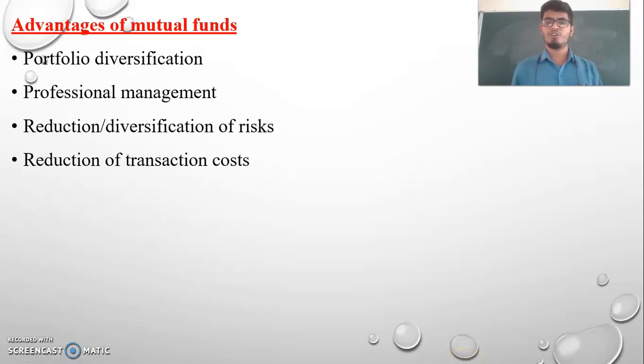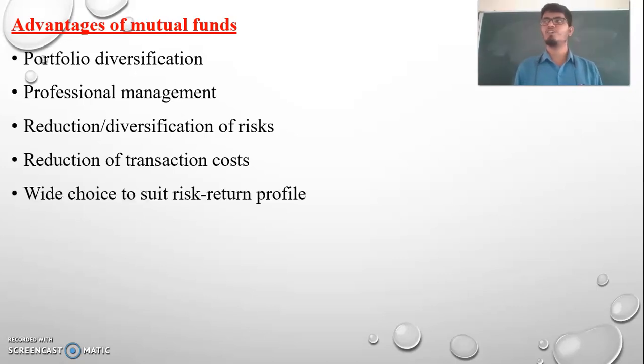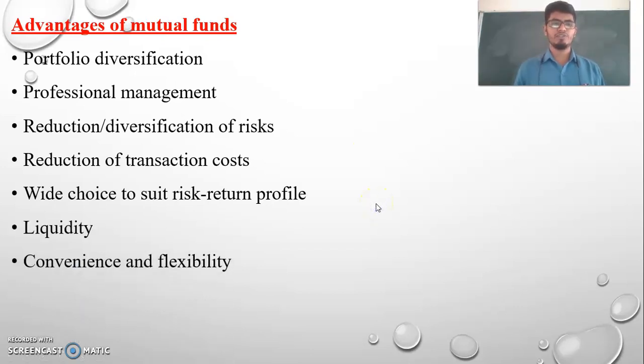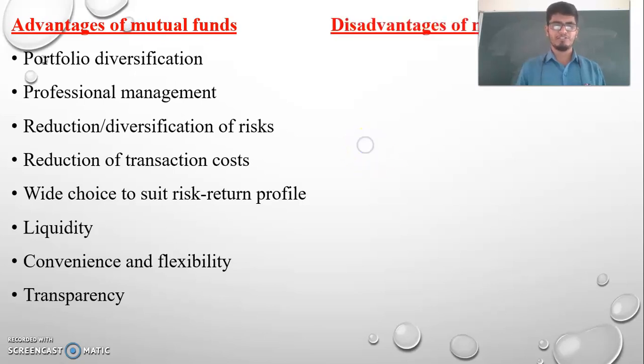Reduction of transaction costs. Since you are investing only in mutual funds and only mutual funds are going to invest in the stock market, the transaction costs are less. If you are investing your small amount of money in the stock market, then for each transaction, the transaction cost is there. Wide choice to suit risk return profile. So here you can choose your product diversification. You will get the liquidity of the funds, convenience and the flexibility also you will get in the mutual funds. Transparency of fund management is also there in mutual funds.